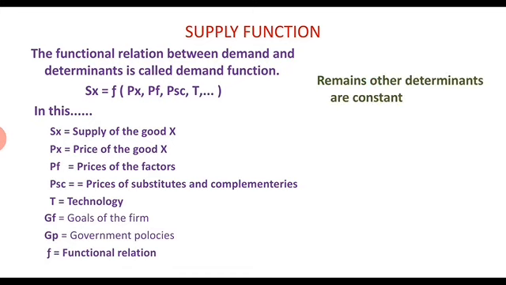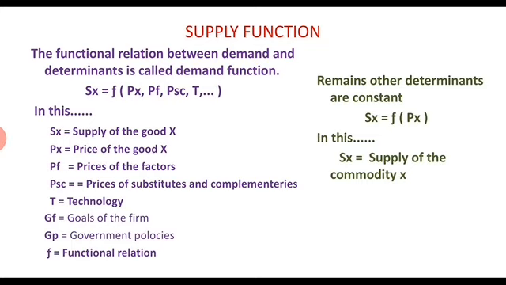If the other determinants of supply remain constant, we can write the supply function as Sx is equal to function of Px. In this, Sx is equal to supply of the commodity x, Px is equal to price of the commodity x, F is equal to functional relation.